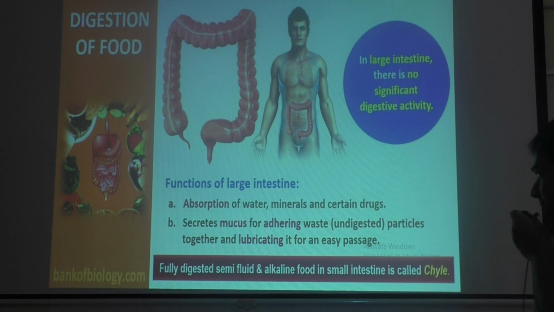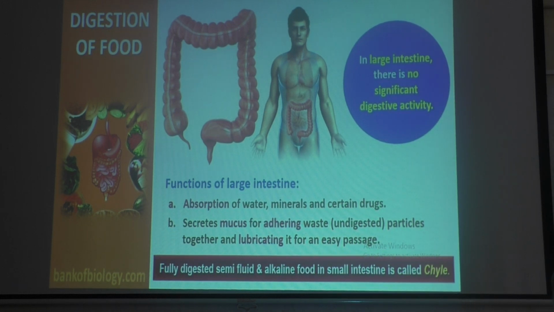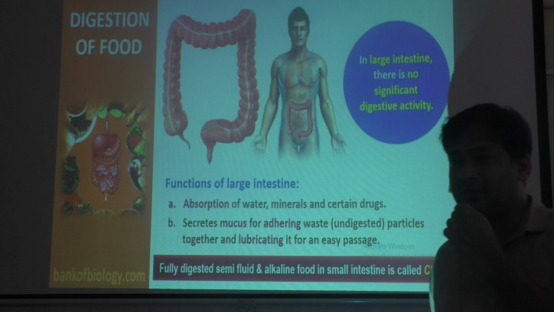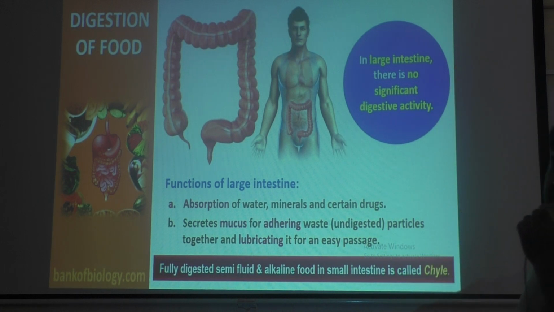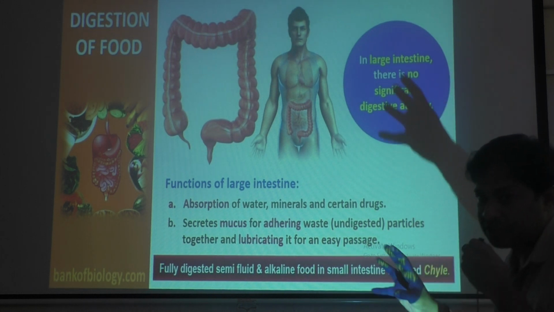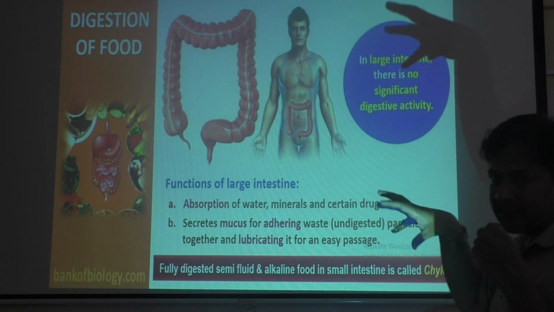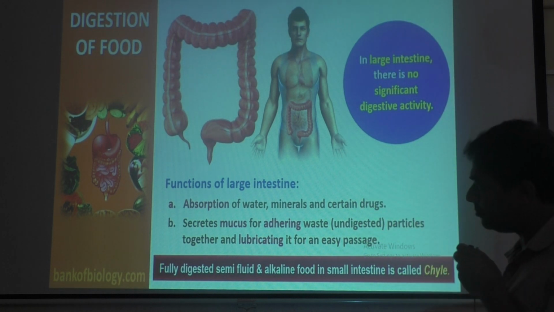Then the fully digested semi-fluid alkaline food in the small intestine is called chyle. Remember, chyme is different. Chyme is partially digested food. When food is finally digested, the small intestine should absorb it, because we get energy from this chyle only.